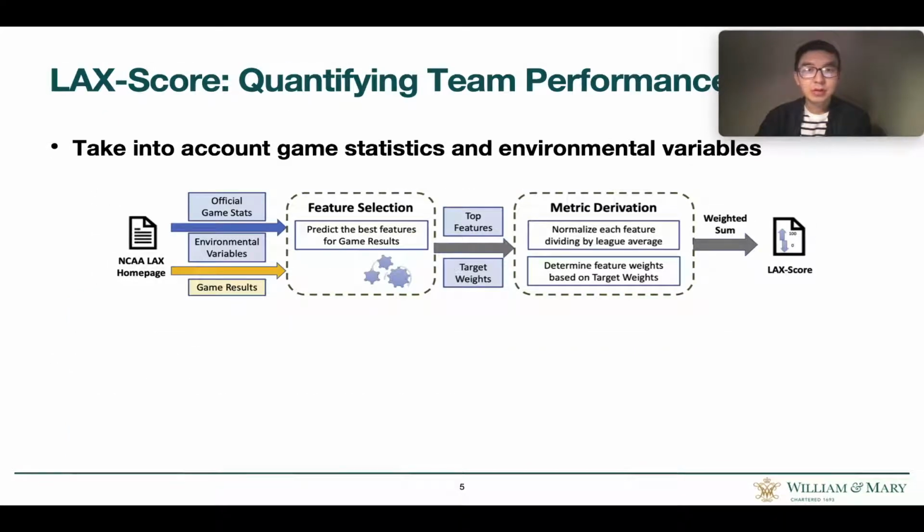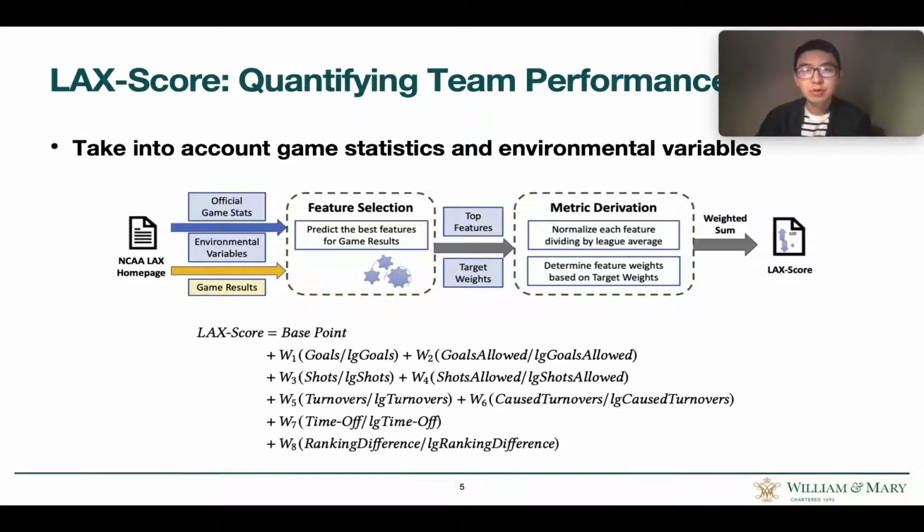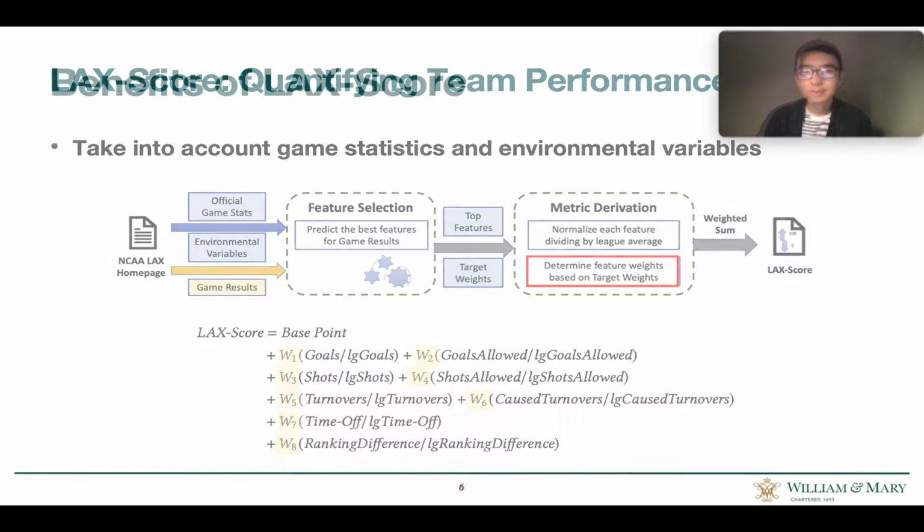Our metric takes into account game statistics and environmental factors such as team ranking or game schedule. By using feature selection, we extracted the best features and the corresponding target rates. Based on the result, we derived the metric as follows. We first normalize each feature, dividing by its league average, and then multiply the derived feature weight to adjust the importance of each feature. Finally, it's a weighted sum model of the chosen features.